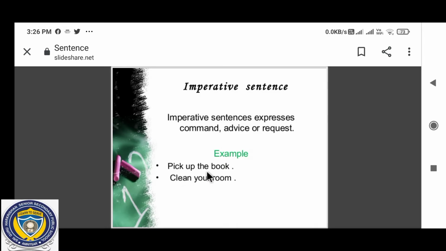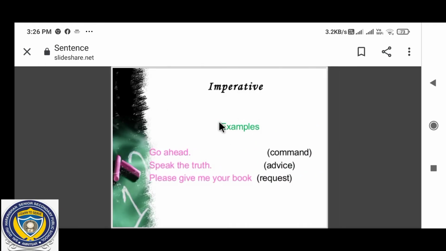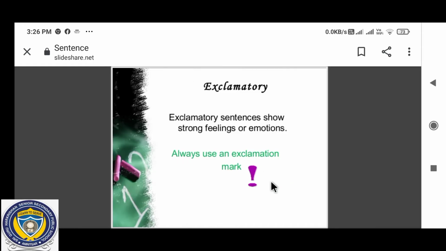So sentences where the tone of the doer may be a command or may be a request fall in the category of imperative sentence. Example: Go ahead, that is a command. Speak the truth, advice. Please give me your book, request.